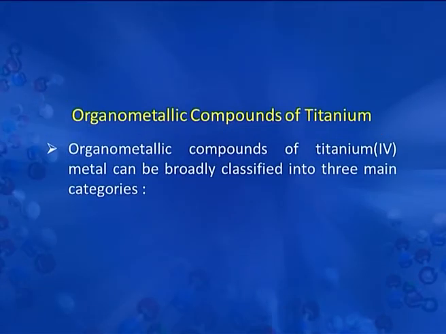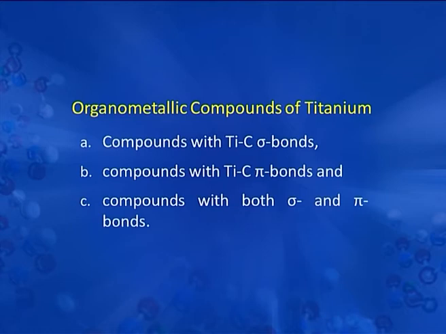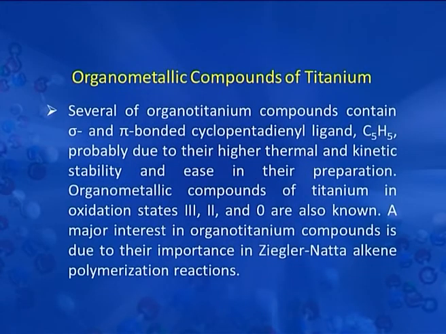Let us now understand the chemistry of the organotitanium compounds. Organometallic compounds of titanium metal can be broadly classified into three main categories, namely compounds with titanium carbon sigma bond, compounds with titanium carbon pi bonds, and compounds with both sigma and pi bonds. Several organotitanium compounds contain sigma and pi bonded cyclopentadienyl ligand, probably due to their higher thermal and kinetic stability and ease of their preparation.